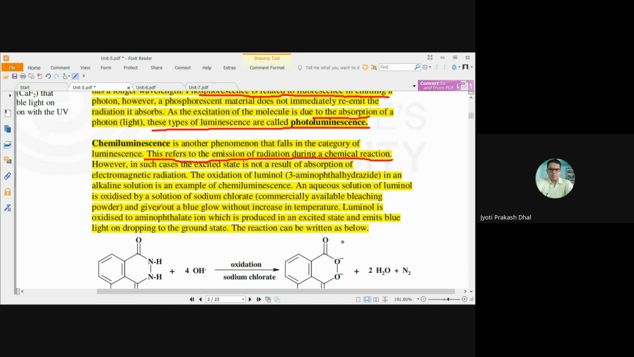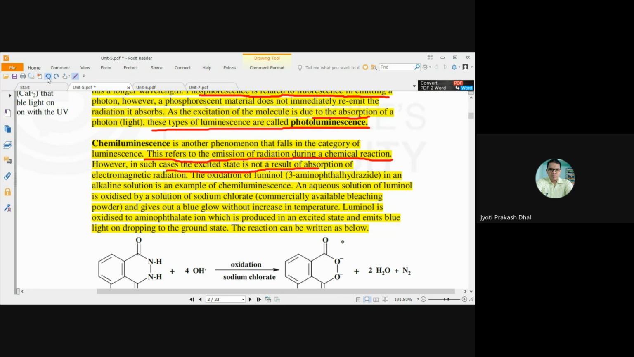Initially the molecule is excited by absorption of UV-visible light, so that process is called photoluminescence. But in some cases another type of luminescence is there, known as chemiluminescence. Chemiluminescence takes place when a chemical reaction takes place between molecules, and the molecule undergoes excitation. So this refers to emission of radiation during a chemical reaction. However, in such cases, the excited state is not a result of absorption of electromagnetic radiation. The molecule goes to the excited state by chemical reaction, not by absorbing electromagnetic radiation. That's why it is called chemiluminescence.